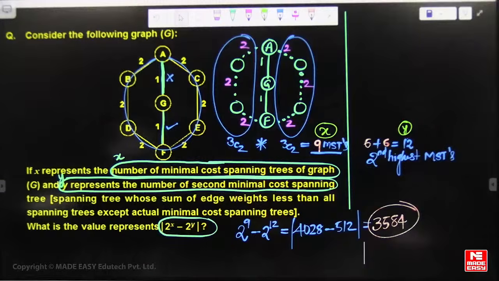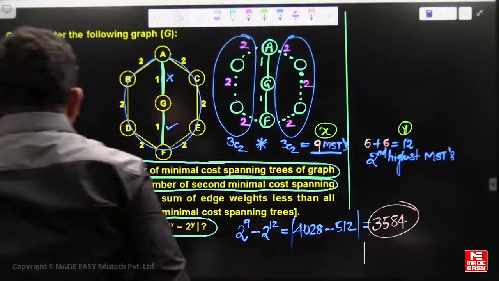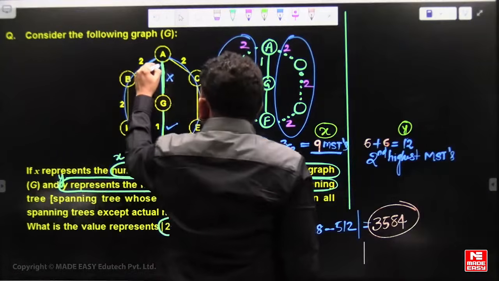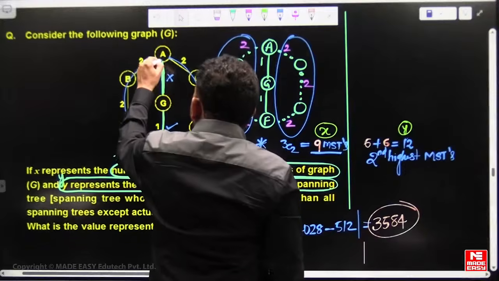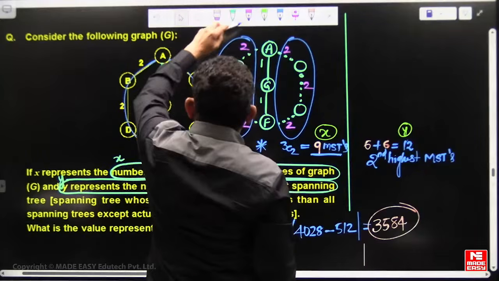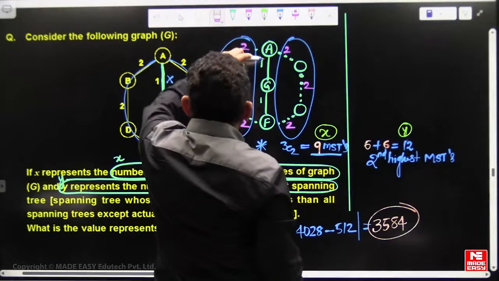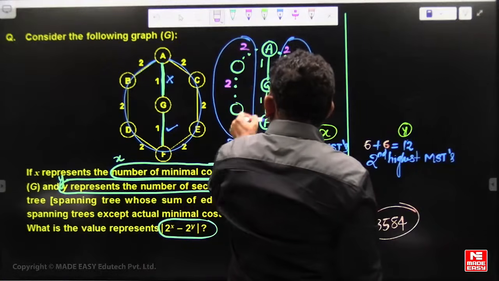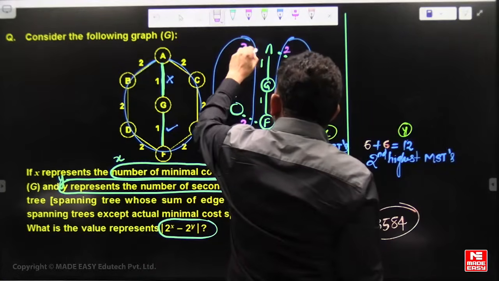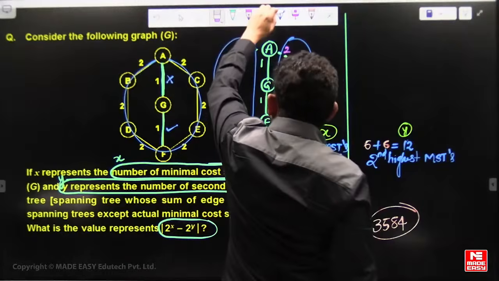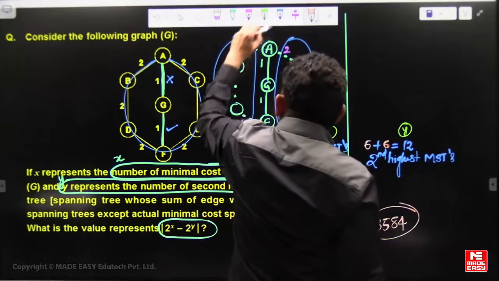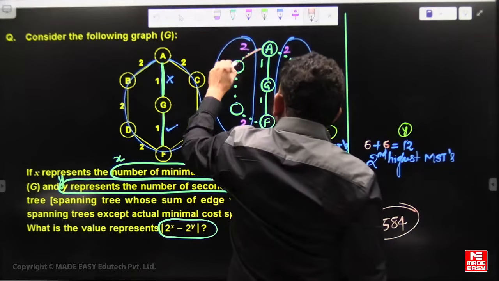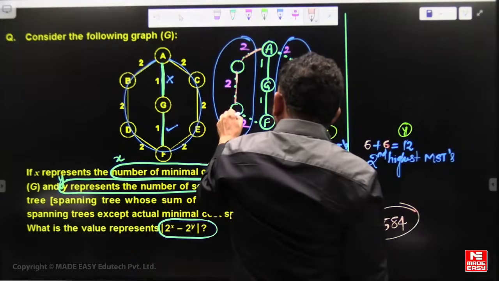For MST also we choose 64? No, for MST not 64, because these two edges are already included for the MST, this A to Z and G to F. Because these two are added, two of these three edges are required.